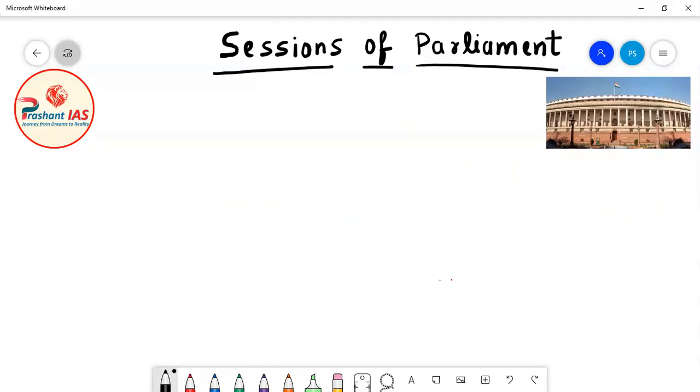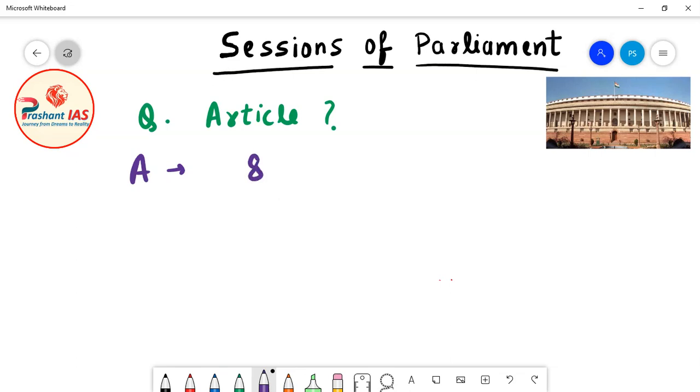Now friends, we have our next question. Which article of the Indian Constitution mentions the sessions of parliament? Here we also need to know which article of the Indian Constitution actually discusses the sessions of parliament. The answer to this question is Article 85 of the Indian Constitution. So the sessions of parliament are given under Article 85 of the Indian Constitution.